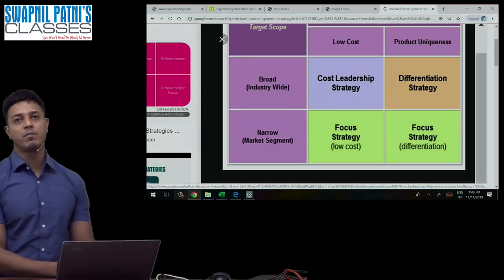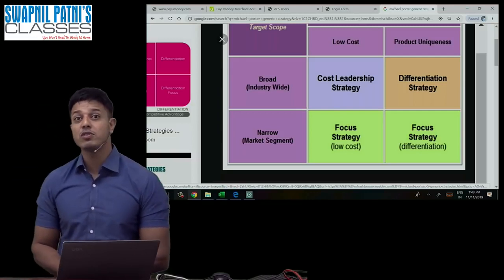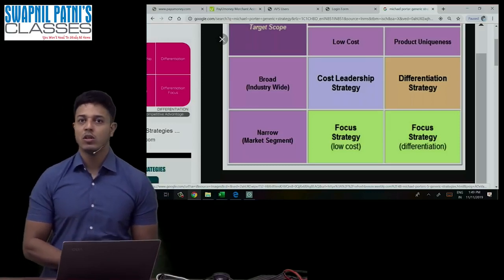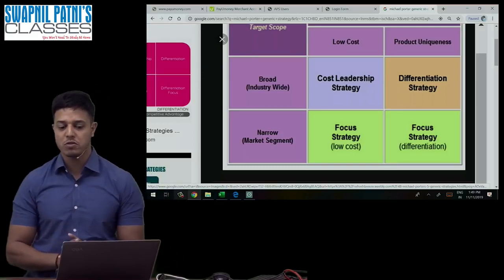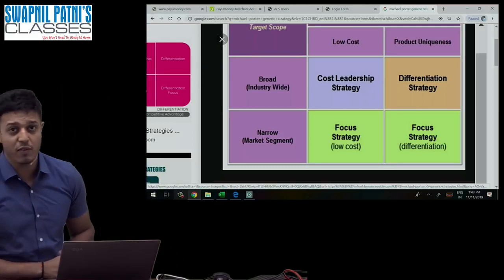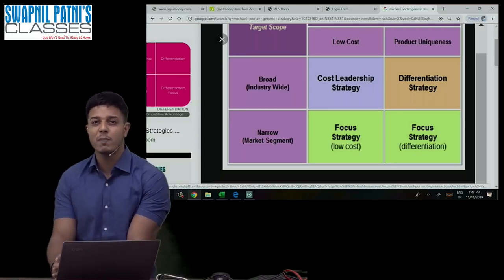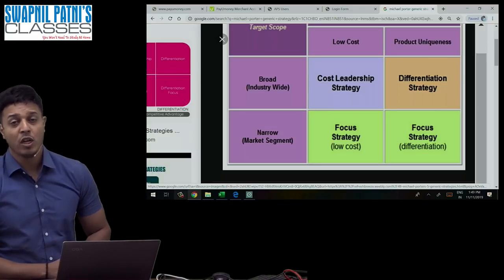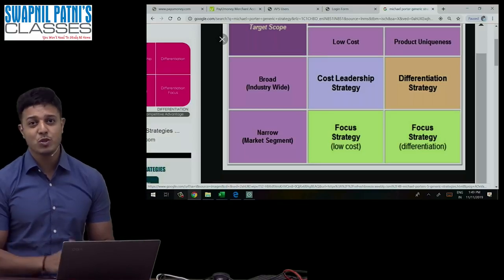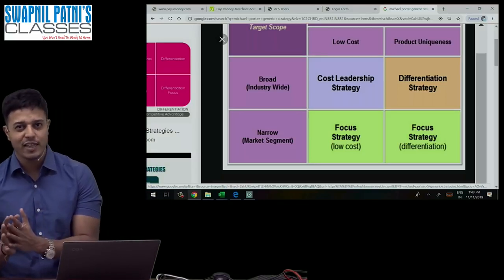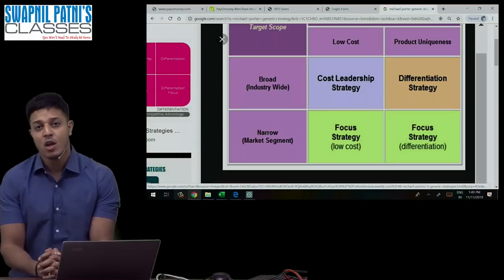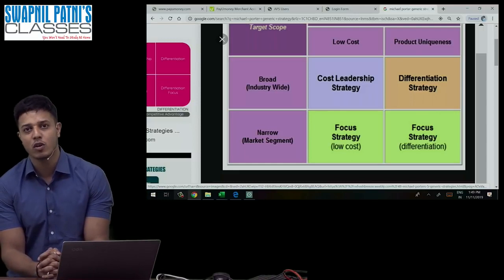One more example is Jio. Jio is using a blend of both. Jio earlier had a very low price, and the speed is just awesome. So Jio was using cost as well as differentiation. Even Ramdev Baba's Patanjali products have a very reduced price, and moreover they are herbal and some desi products. So the product is different that way, and the price is also cheap. Whenever you use both strategies together, obviously you will get super extraordinary growth.